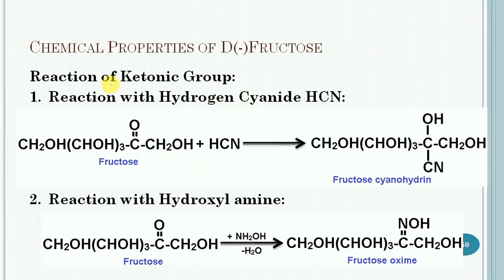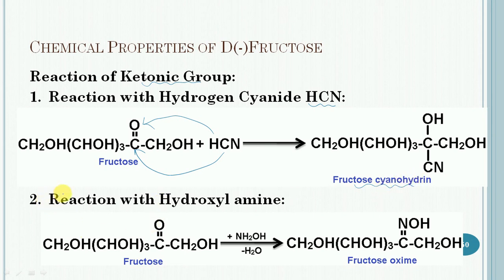The first category is the reactions of the ketonic group. Let us start with the first reaction, with hydrogen cyanide. In this case, fructose reacts with hydrogen cyanide and the resultant product, fructose cyanohydrin, will get formed.